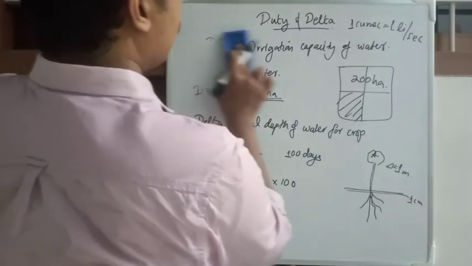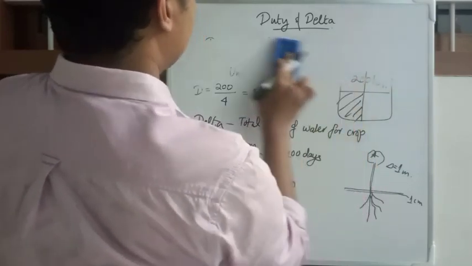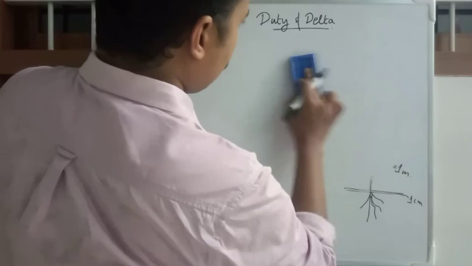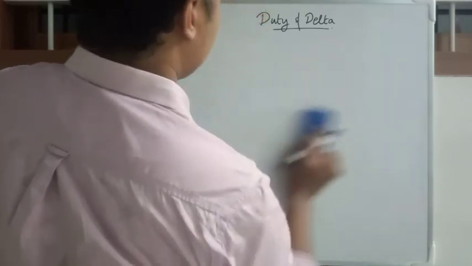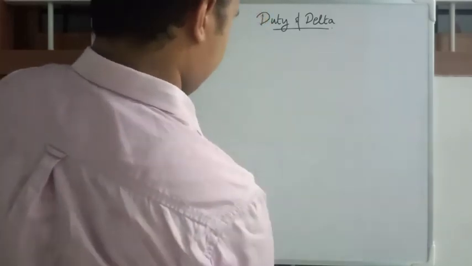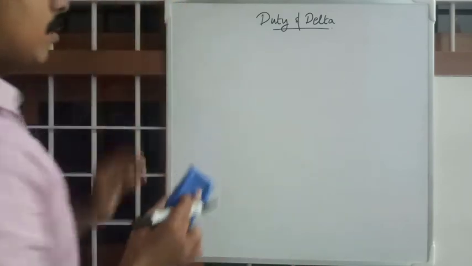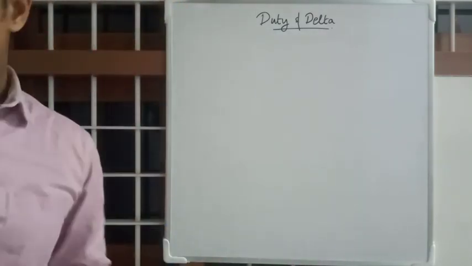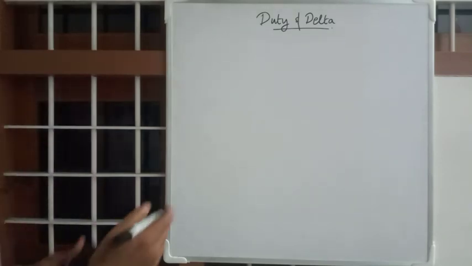Then we will get on to some period terms. There are a couple of terms that should be addressed before we get into the next portions. One of them is crop period.